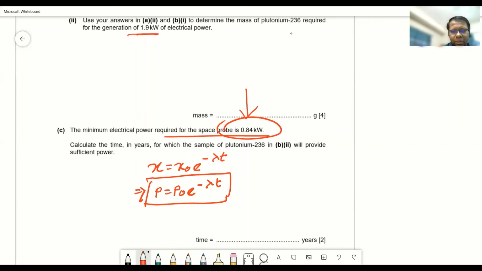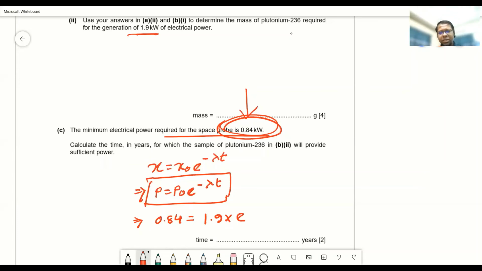So after time t, the power will be 0.84 kilowatt. We can keep it in kilowatt form, no need to convert it into watt, because on both sides the unit is kilowatt. P naught is 1.9 kilowatt, because initially the sample was producing 1.9 kilowatt power.